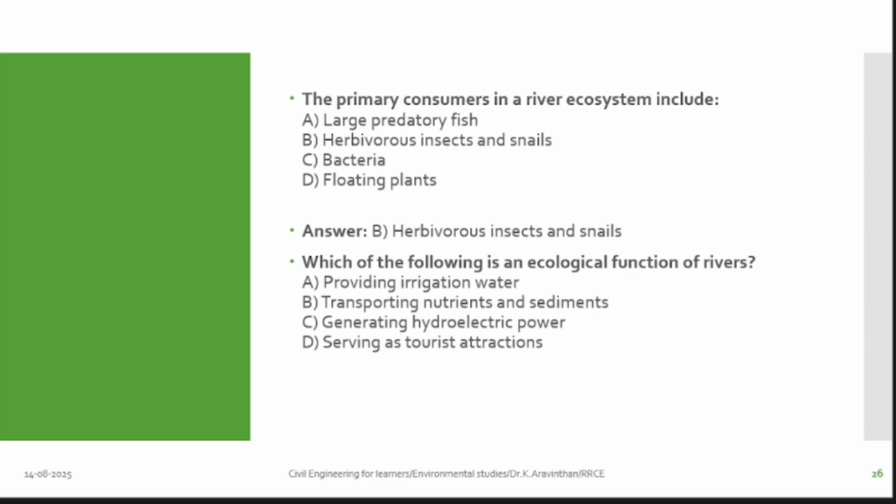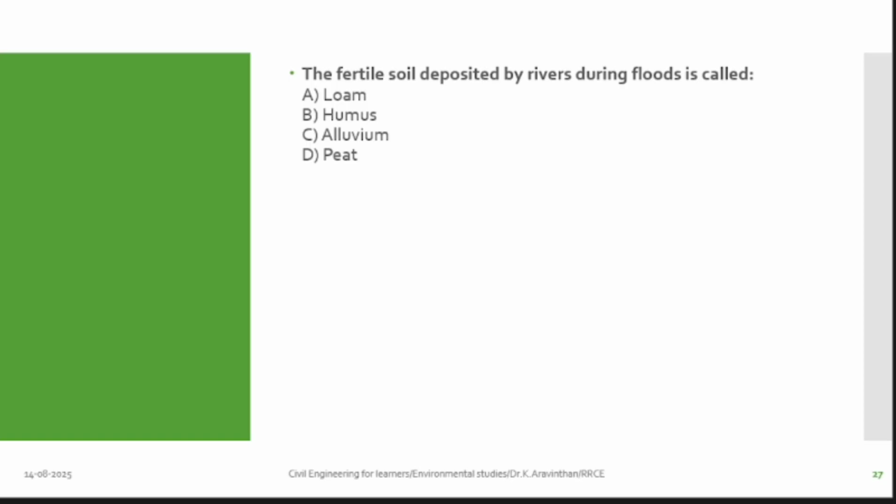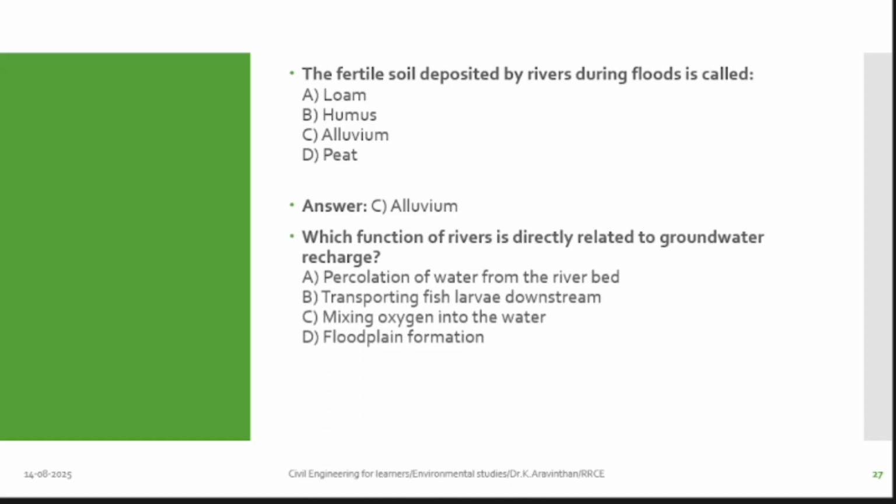Which of the following is an ecological function of river? Function of river. What does it do? What does river do? From the origin, what does it take? Transport nutrients, sediments, etc. Yes. The fertile soil deposited by rivers during flood is called fertile land. That soil, what do we call? Yes, alluvial soil, alluvium. We call it alluvium soil. They are called fertile soil.